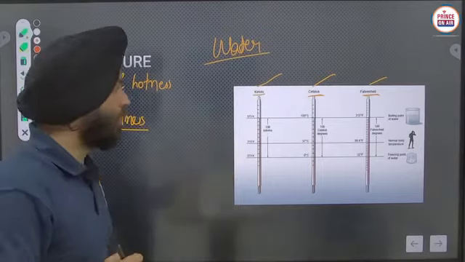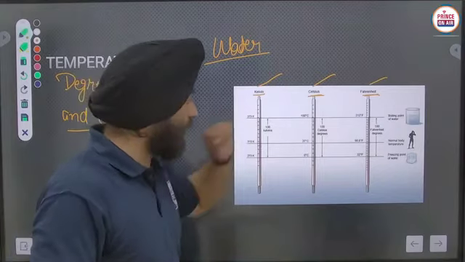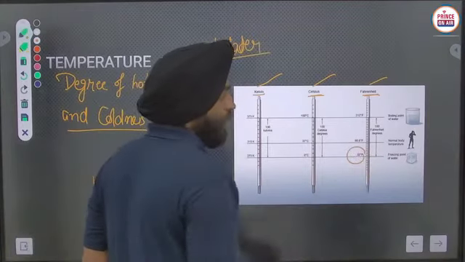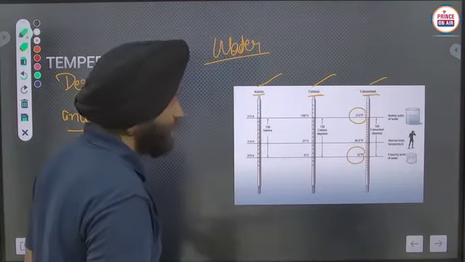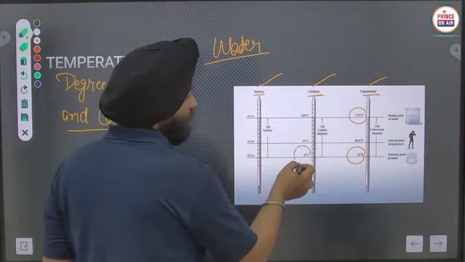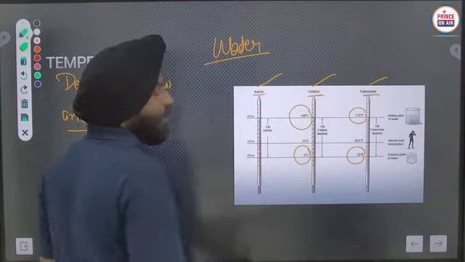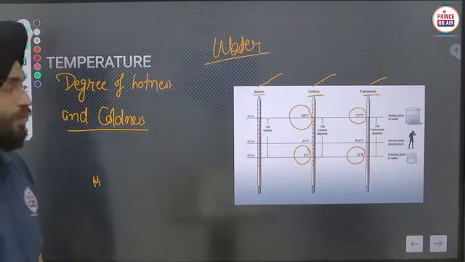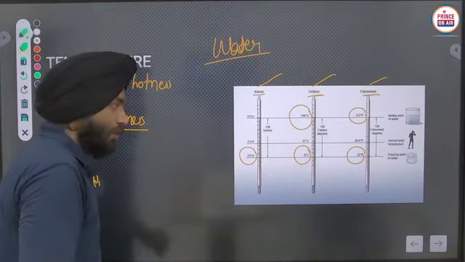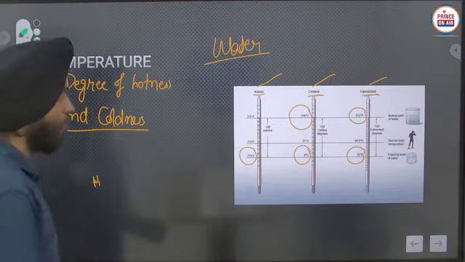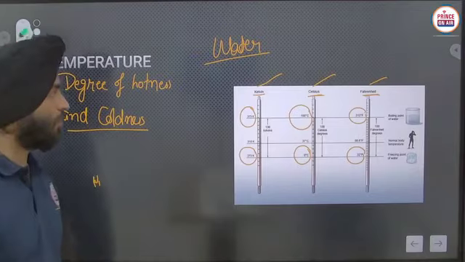Firstly, remember that. Here we have taken the freezing point of water in the Fahrenheit scale as 32 degrees Fahrenheit, and its boiling point as 212 degrees Fahrenheit. In the Celsius scale, 0 degrees Celsius is the freezing point of water, and 100 degrees is the boiling point. Similarly, 273 Kelvin is the freezing point of water, and 373 Kelvin is the boiling point of water.